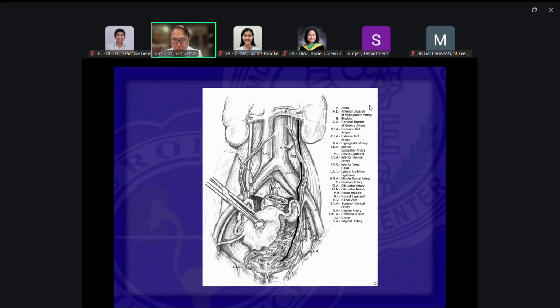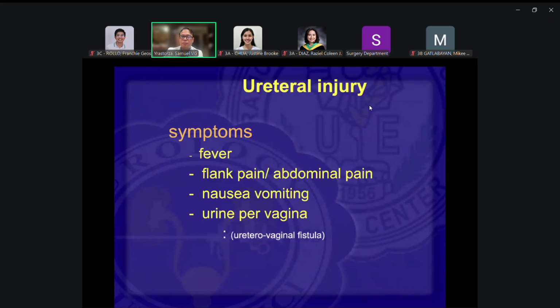And that's why when gynecologic surgeons do these very difficult surgeries, they would sometimes, or most of the time, call us up for us to place a stent, a tube, into the ureter, so that during dissection they would be able to palpate the stent and know where the ureter is. Otherwise, if you do not have any stent, it would be hard to palpate or look for the ureter in this area, because it's really very small.